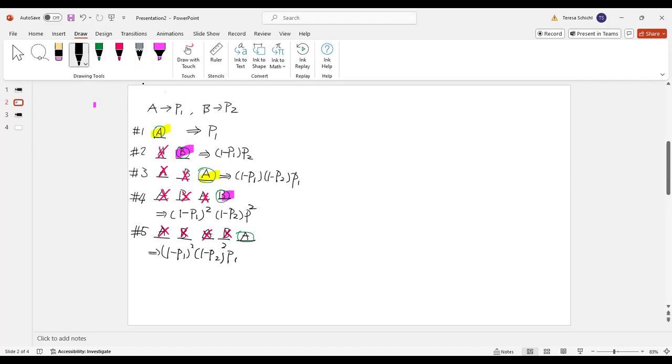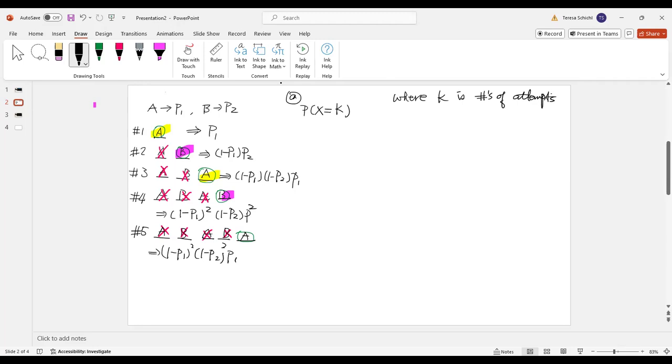Now let's find the PMF for part A, based on these patterns. Let us consider the probability that X is equal to K, where K is the number of attempts, the winners.